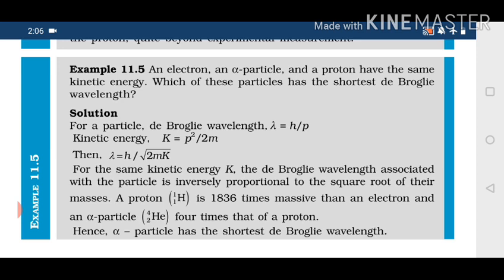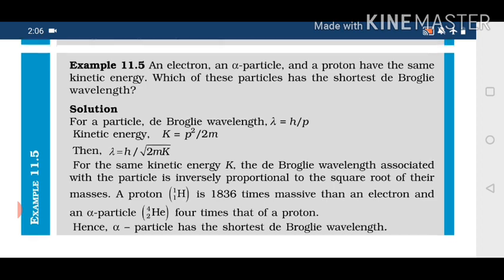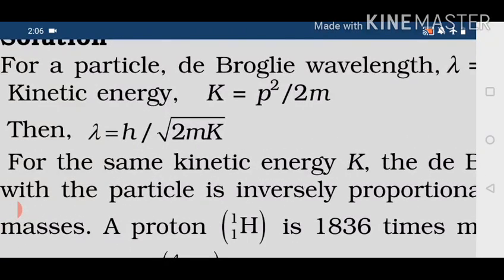And a proton, they have the same kinetic energy. So which of these particles has the shortest de Broglie wavelength? In this expression we have seen that lambda is h divided by square root of 2mK, which means lambda is inversely proportional to the square root of kinetic energy and inversely proportional to mass. Two variables are there only.